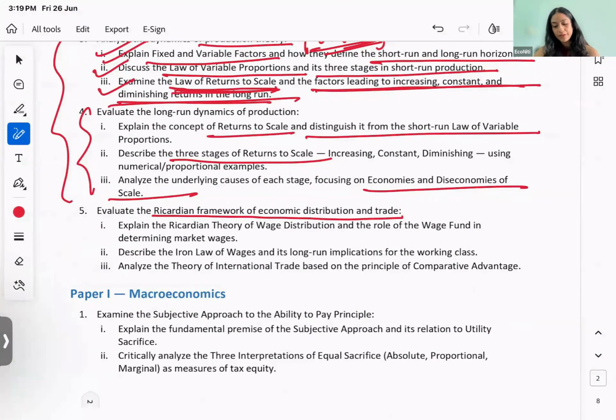पहली चीज, explain the Ricardian theory of wage distribution and the role of wage fund. So wage fund क्या था? रिकार्डो को यही लगता था, मतलब of course उनको लगता नहीं था ये, it was a simplifying assumption, but that simplifying assumption was very crucial to the results of his theory. तो एक होता है simplifying assumption जो कि अगर उसको रिलैक्स भी कर दें तो मॉडल थोड़ा कॉम्प्लिकेट होता है, लेकिन मॉडल के रिजल्ट्स चेंज नहीं होते हैं, right? This was not that. This was a cornerstone assumption of his model.